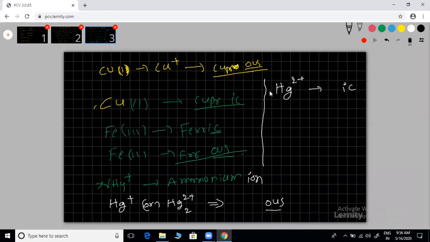Here you should understand one point, which is the higher value. Suppose this is 1 and 2, which is the higher? 2 is the higher, then I am using the ending IC. Which is less, 1, I am using OUS. Can you observe iron also? Iron shows 3 and 2, which is the highest? 3, that's why it ends with IC. So the lesser one, OUS. Same for mercury: +1 mercurous, +2 the higher one, mercuric. If possible, you can note down or underline that point. That's up to you. There is no special statement like that. These you get by solving problems.